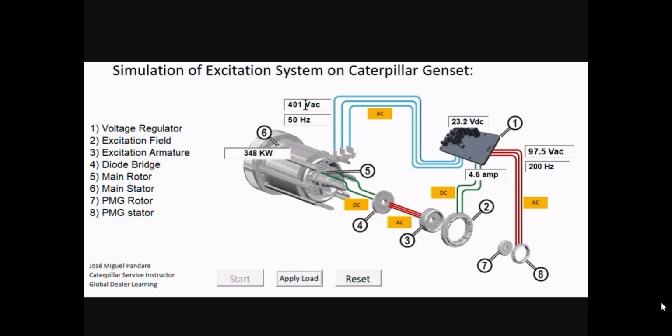This will happen anytime load is increased by the final user or the customer. More load, output voltage will decrease for a couple of seconds. The voltage regulator will sense that the output voltage is lower, will increase the excitation voltage, will have more excitation current, more magnetic field, more voltage, and then the output voltage will recover to the desired value.